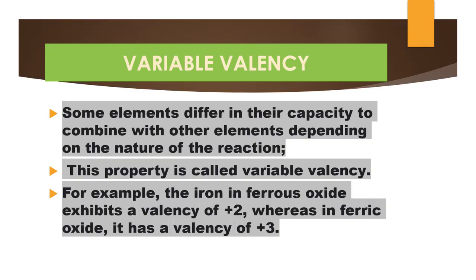Our next heading is variable valency. Variable means the valency has been changing. So what are the places the variable valency is happening in the atom? Some elements differ in their capacity to combine with other elements depending on the nature of the reaction. When the reaction is taking place, that time the atom is combining with another atom, so it may change depending upon the nature of a reaction.